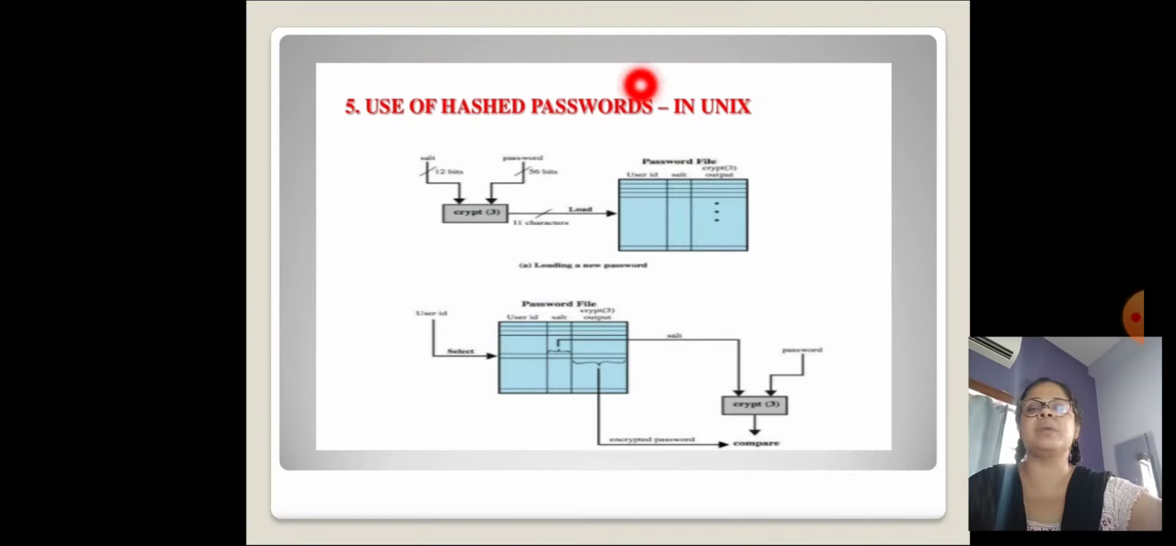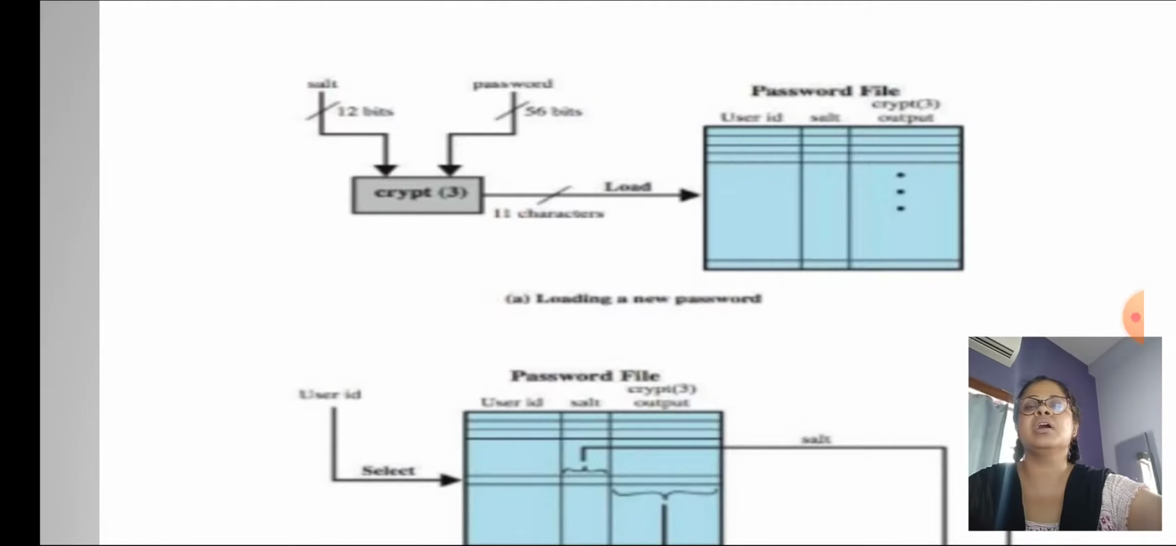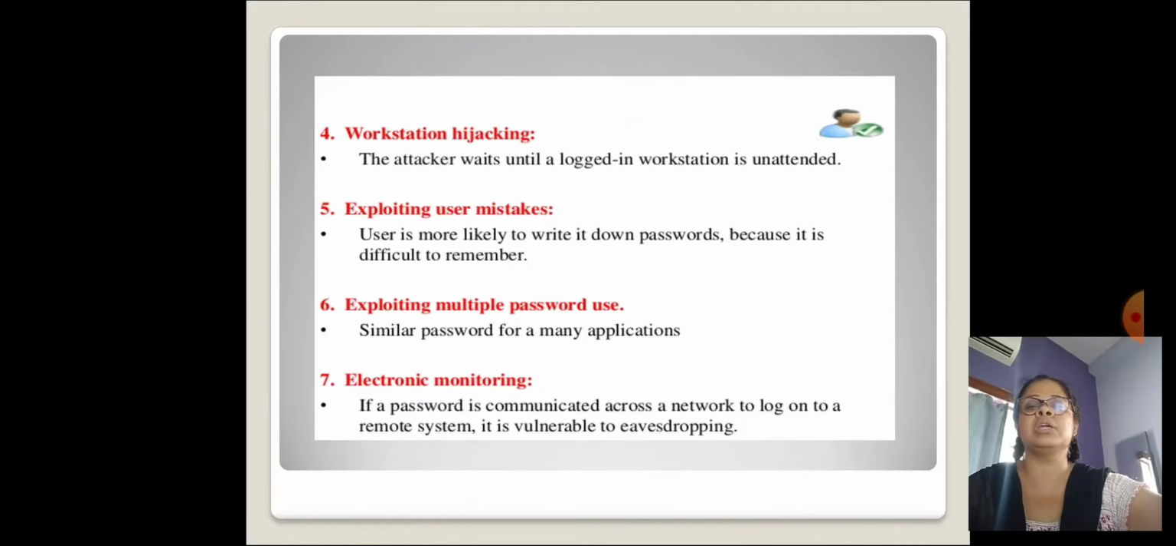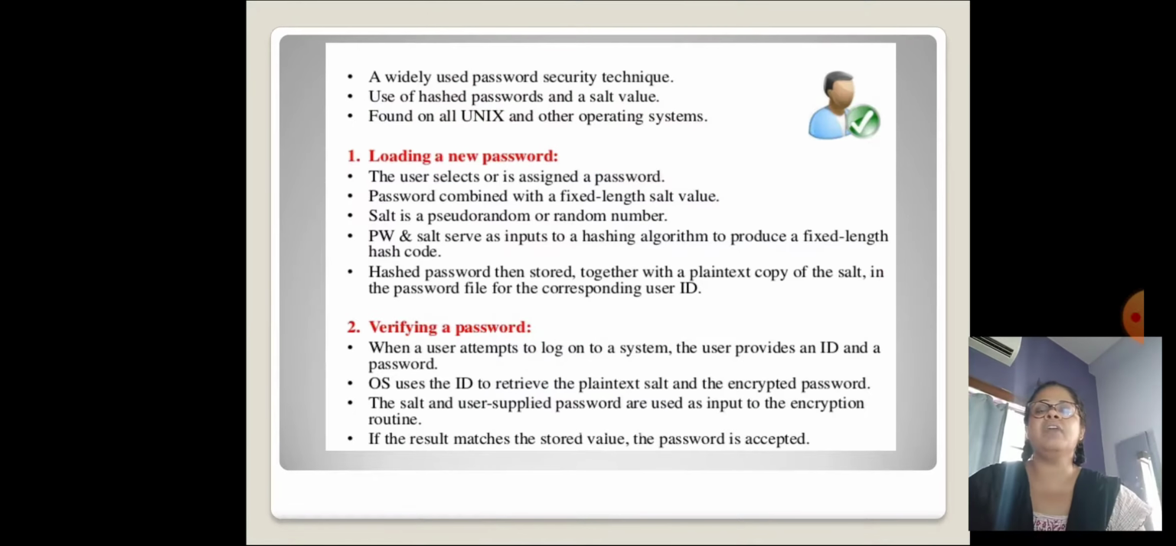Use of hashed passwords in Unix. In Unix, hashed passwords are used. Encrypted passwords are being used in Unix. That is the use of hashed passwords. A widely used password security technique, the use of hashed passwords and a salt value, is found on all Unix and other operating systems. Loading a new password: the user selects or is assigned a password.